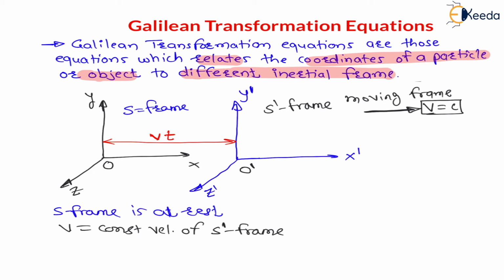Now let us consider any particle anywhere. What I am saying, any particle anywhere in the universe. Let us say this is my particle P, right? And my dear students, now this particle is also moving. It may go in any direction. Don't worry about the direction while solving questions.